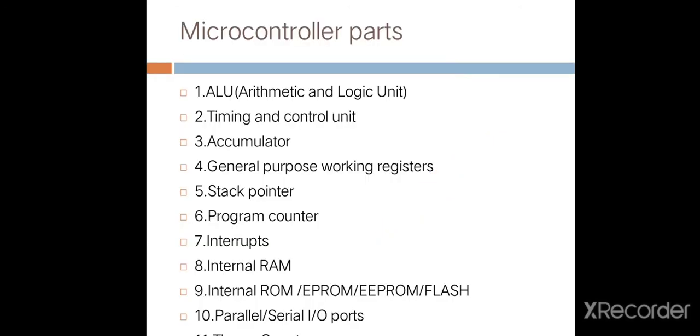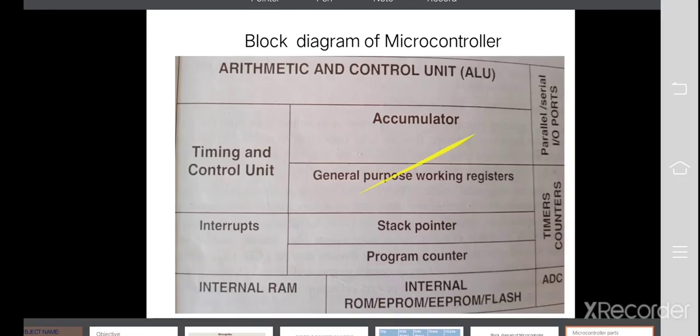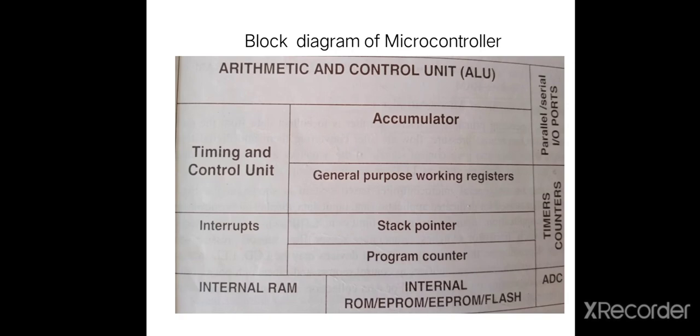Then these are the parts of microcontroller diagram: ALU, timing and control unit, accumulator, general purpose working registers, stack pointer, program counter, interrupt, internal RAM, internal ROM, EEPROM, flash, parallel or serial input output ports, etc. These are the parts of microcontroller block diagram.